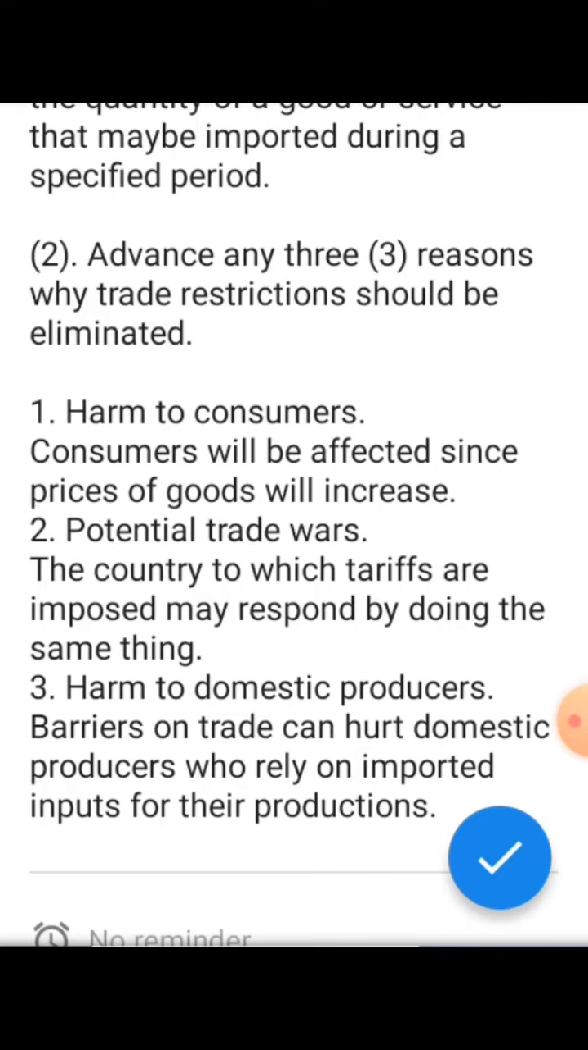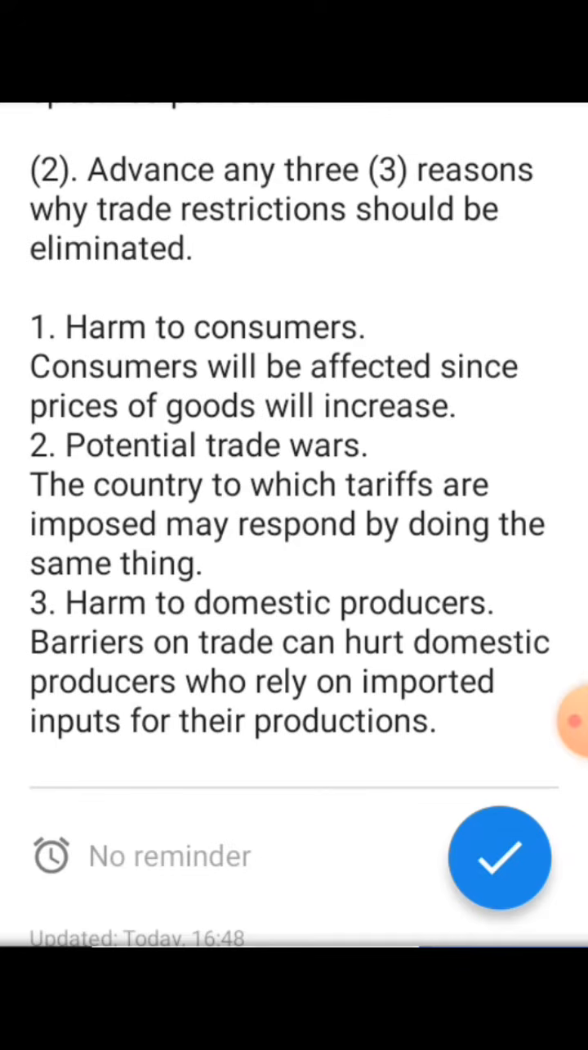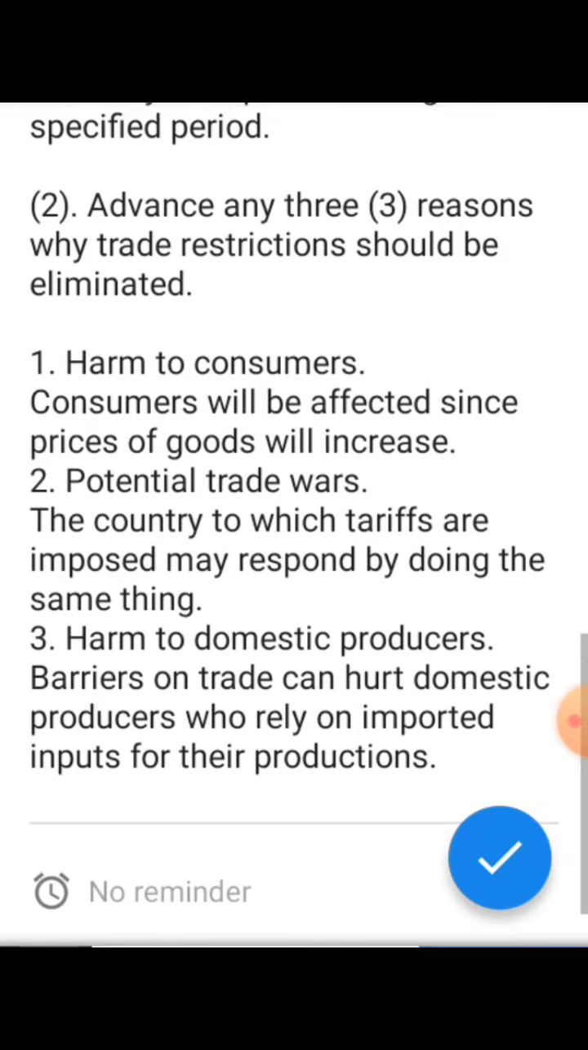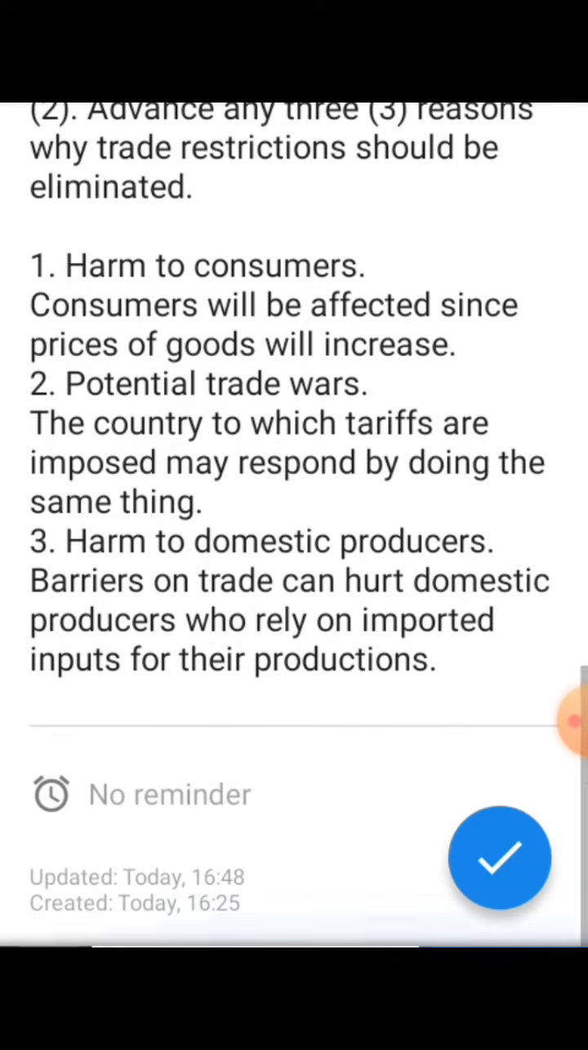The second one is potential trade wars. The country on which tariffs are imposed may respond by doing the same thing. Third, harm to domestic producers. Barriers on trade can hurt domestic producers who rely on imported inputs for their production. So those are the 3 reasons why trade restrictions should be eliminated.